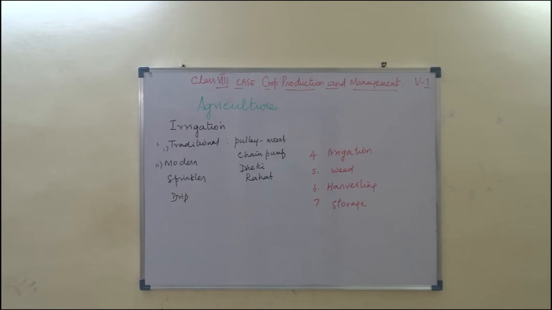Then next we should know the difference between fertilizer and manure. Fertilizers are inorganic substances, whereas manure is naturally formed by the decomposition of cattle dung or humus. Fertilizer is prepared in the industry or factory, and manure is prepared in the natural field.